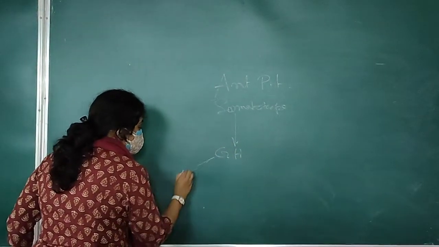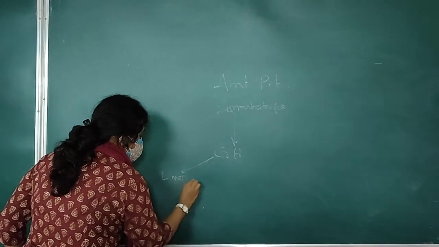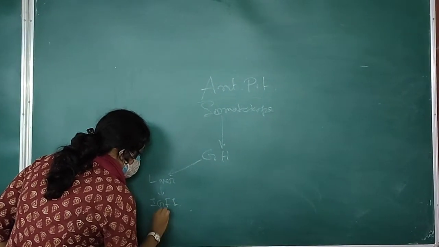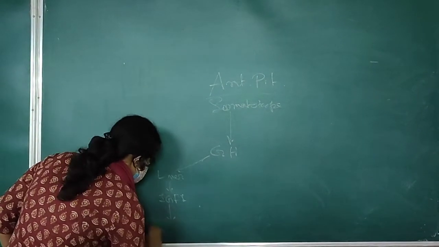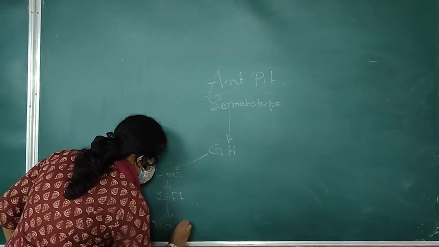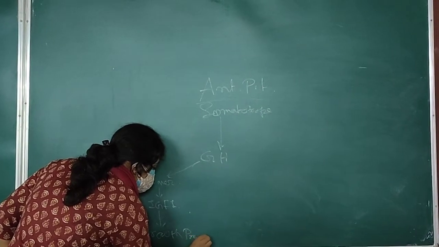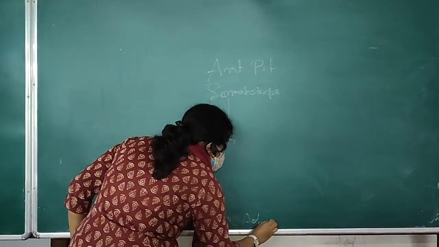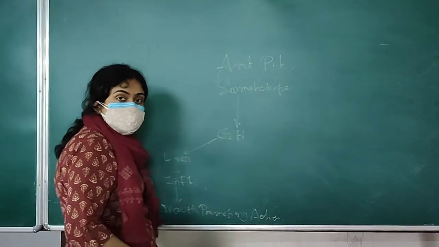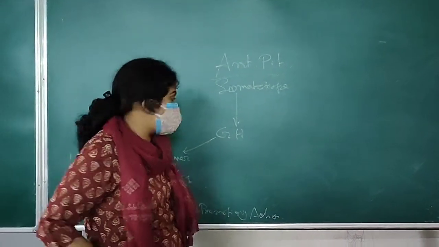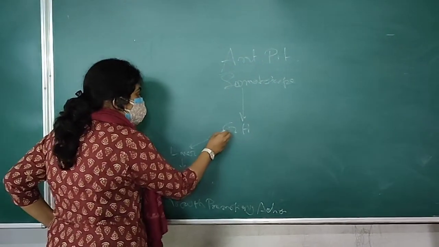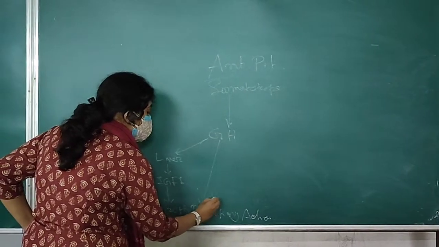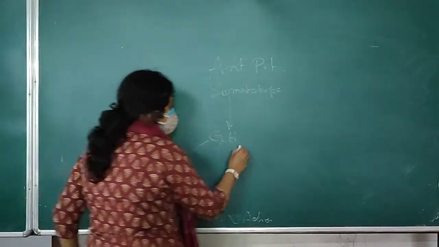And this growth hormone, when it acts over the liver, causes secretion of IGF-1, and IGF-1 and growth hormone have growth promoting action. Growth promoting action means increased protein synthesis in the form of bone growth and soft tissue proliferation. GH does that with the help of IGF-1 and can also act directly.